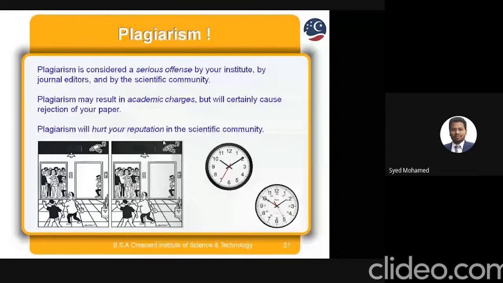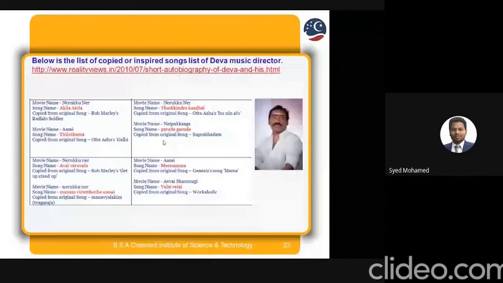I want to share some information about how plagiarism will affect people and how it will affect the community. See this. I think a lot of people all over the country know this. This is one of the famous music directors, Deva. Ten years ago, he was very famous in our cine industry. But he had taken a lot of songs from other sources. That is plagiarism.